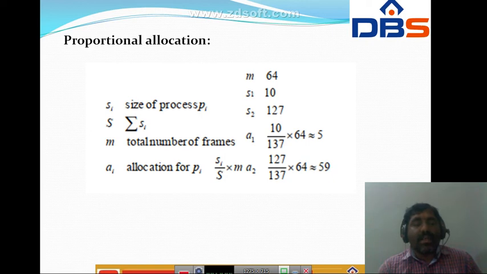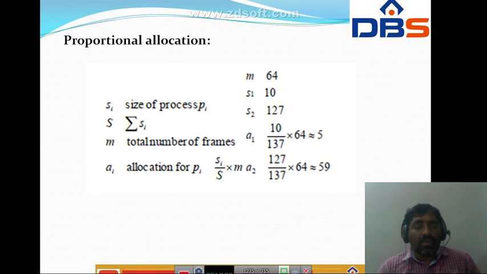Next one is for process P2, that is a2, the allocation of process P2. For process P2, how many frames are needed? The formula uses Si, and here Si means the process P2 size, that is S2, which is 127, by capital S, that is 137, into m, the total number of frames, that is 64. So we have 59.